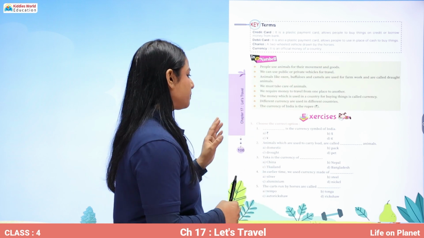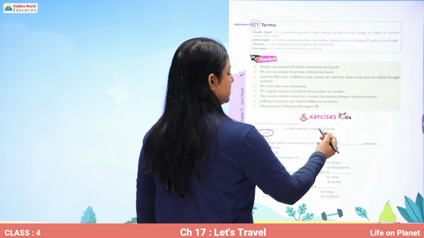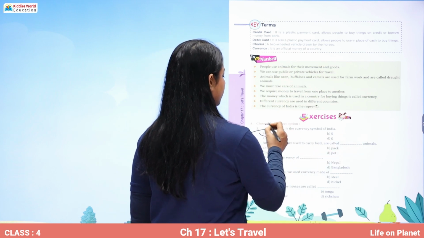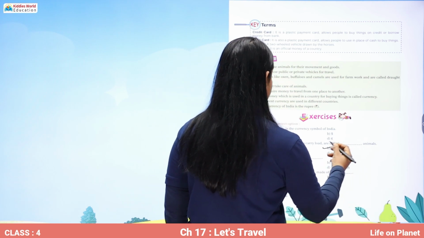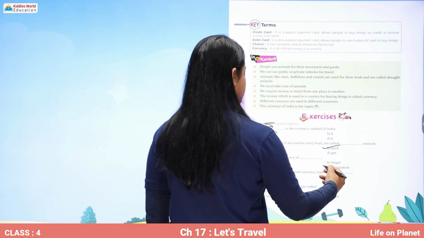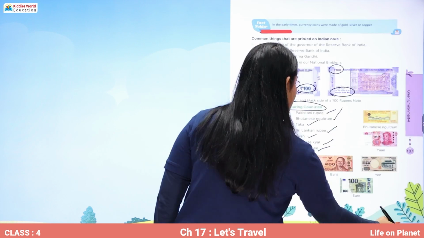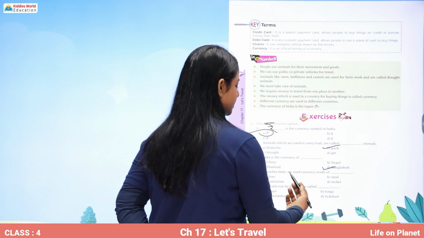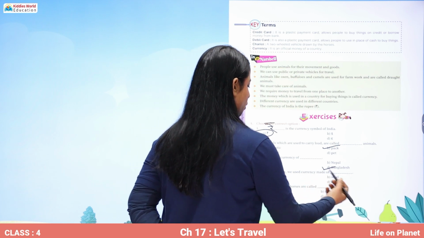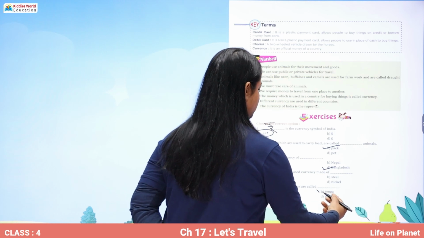Let's complete this exercise and see what we have learned today. Choose the correct option. A is the currency symbol of India. Animals which are used to carry load are called pack animals. Taka is the currency of Bangladesh. Okay, I'll just confirm. So, Taka is the currency of Bangladesh. In earlier times, we used currency made of silver. The carts run by horses are called Tonga.